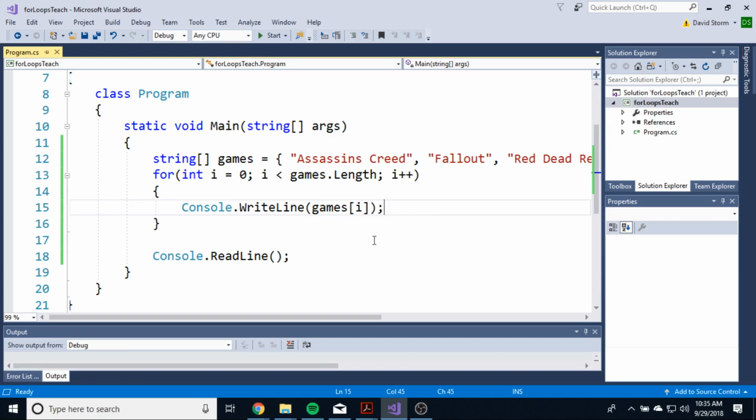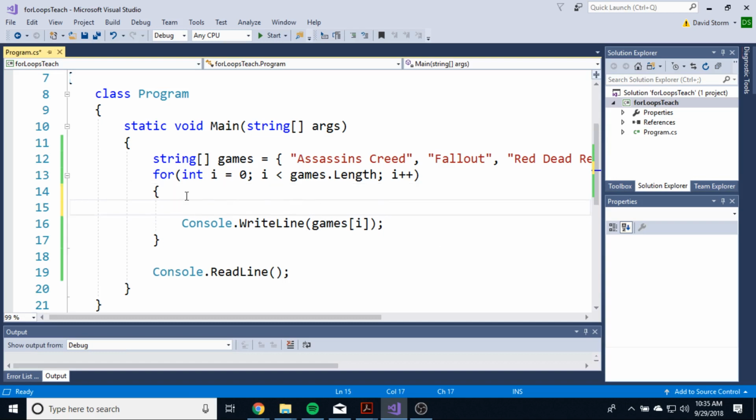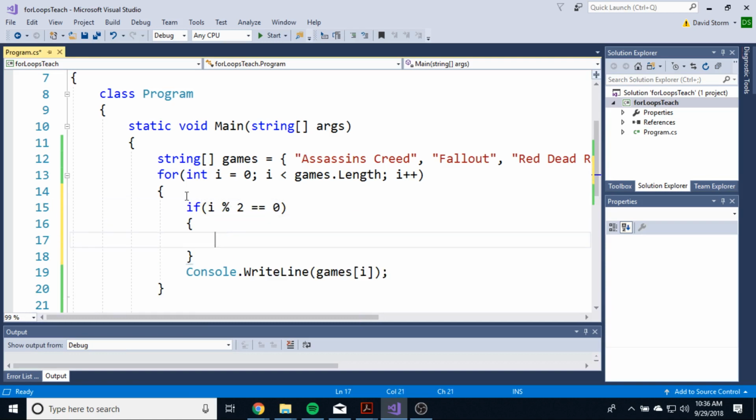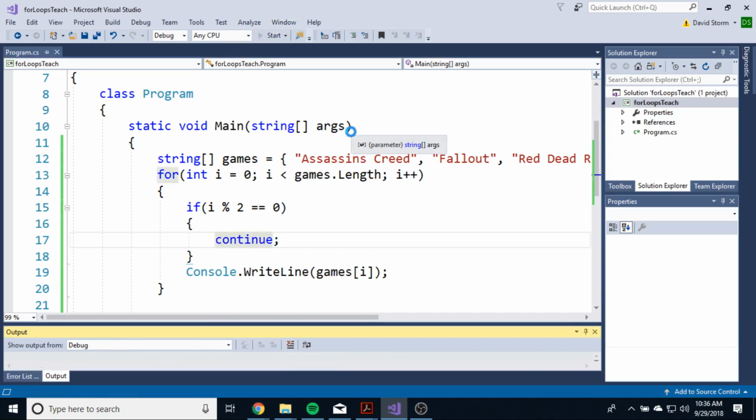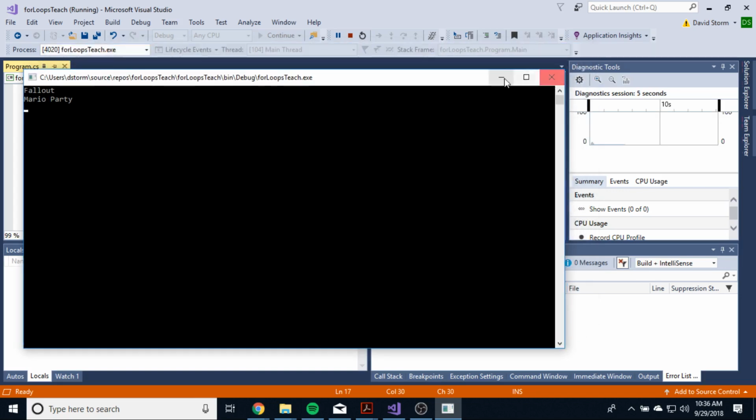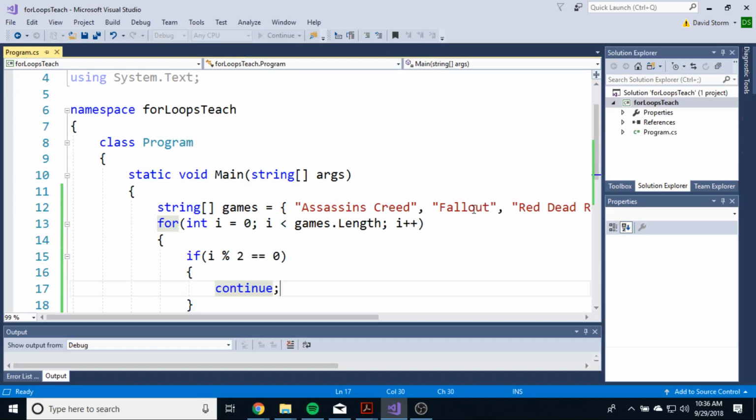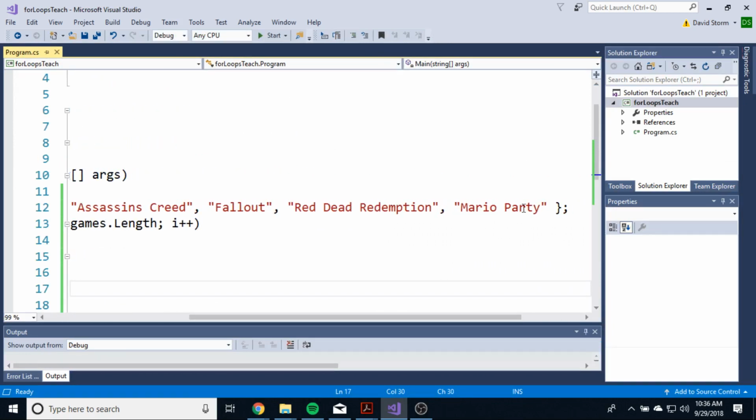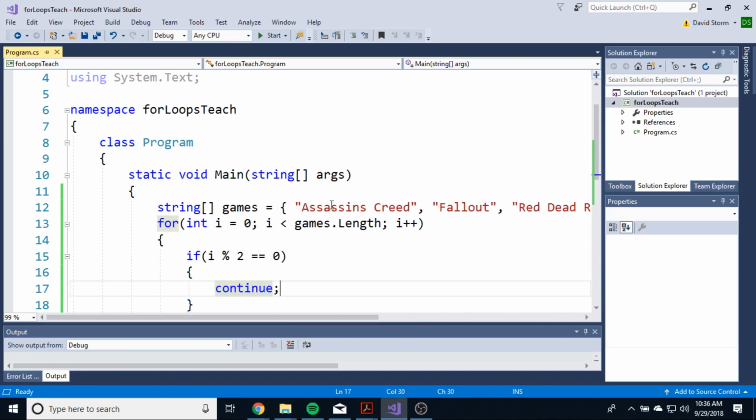We can even do things like use the modulus thing to only put the even ones on there. I mean, I'm just getting crazy at this point, but we can say if I modulus 2 equals 0, then we continue, right? And then it'll only put the even ones on my screen, right? Fallout and Mario Party, which doesn't seem right, because Fallout is index 1 and Mario Party is index 3, so how did that work? But think about it, we're going off not the index number, but the value of I, right?